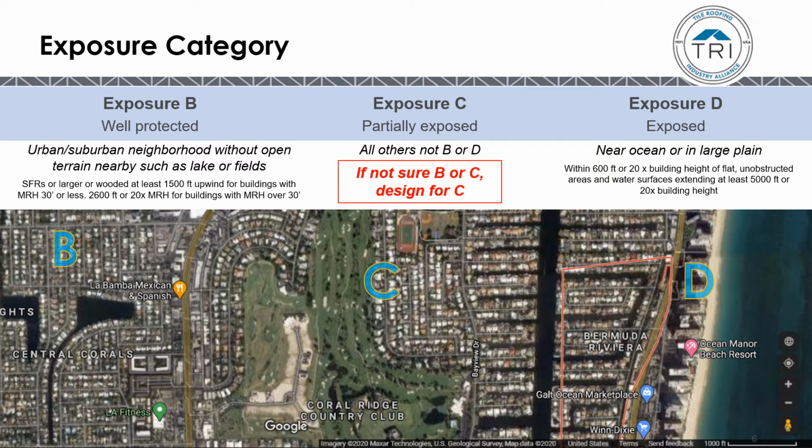How a building is exposed to direct wind determines its exposure category. Exposure D is where a building is directly exposed to high winds, such as near an ocean or in a large plain or a large lake. Exposure B is where the building and roof is well protected by surrounding objects such as other houses or other buildings or forests, and so they don't have significant direct wind. Exposure C is where it's partially exposed, so that includes all buildings that are not either D or B.